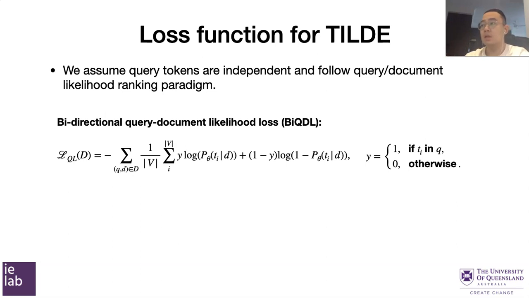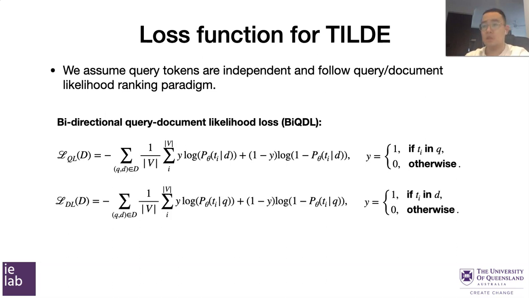Otherwise, it decreases the probability. The second direction is the document likelihood loss, where we simply swap the query input and the document input to the model. So in this case, the query will be encoded into a dense representation by BERT, but the document will be encoded into a sparse representation by the tokenizer.